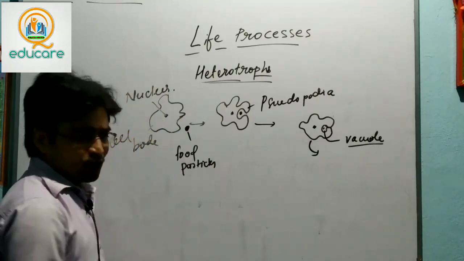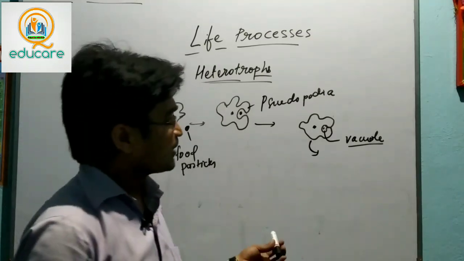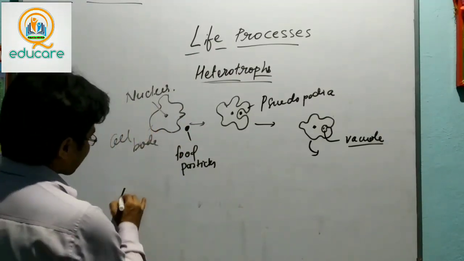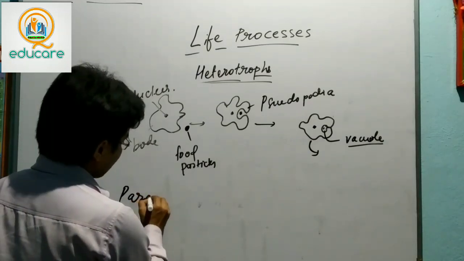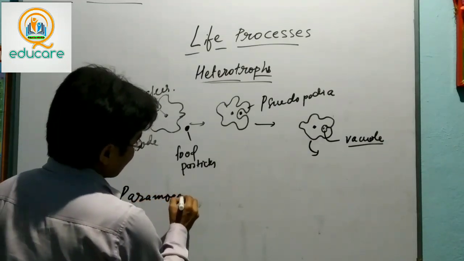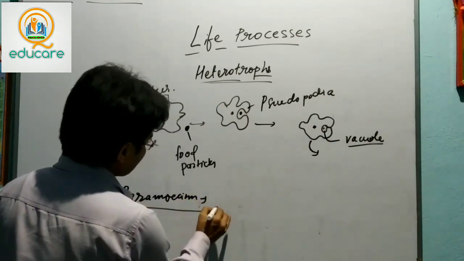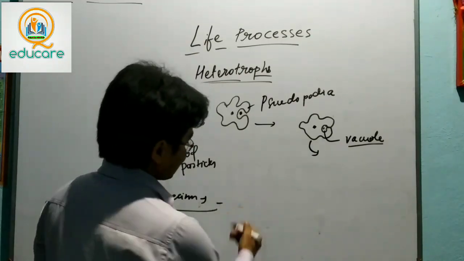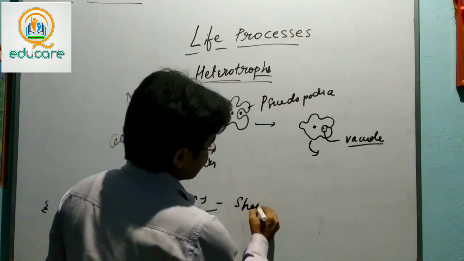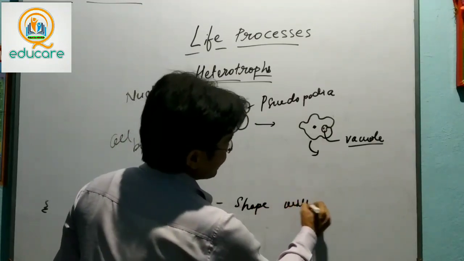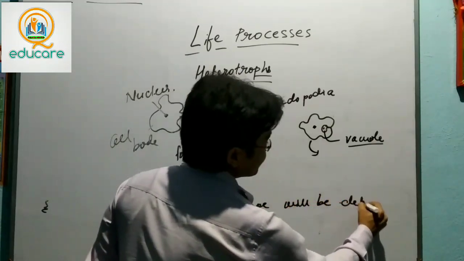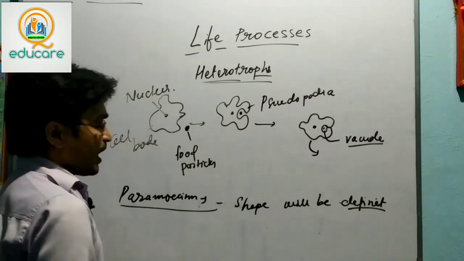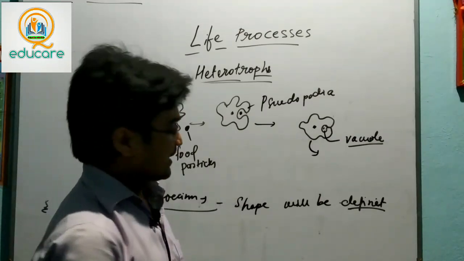So we saw here what is done by the amoeba. For another organism, we can see the paramecium, which is also a single-celled organism, but its shape is definite, like a slipper-like structure.